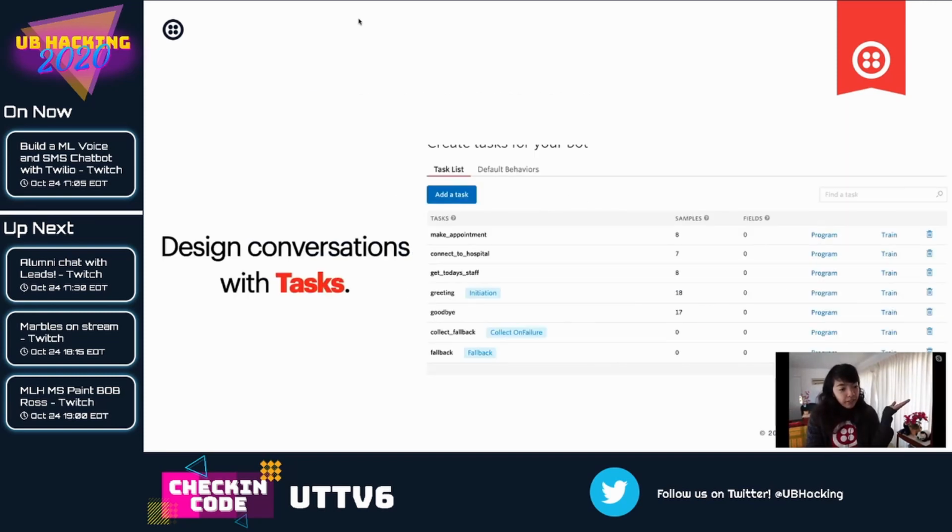What is an autopilot bot made up of? It's made up of tasks, which are what you want your bot to accomplish. Tasks represent user or customer goals and outcomes. Here we have what I call a doctor bot, that has tasks like make an appointment. So that would ask a series of questions like, what's your name? What day would you like your appointment? Which location, maybe? Which doctor? How are you feeling? And then it will take in the answers and it can save them to a database. You can analyze them, send a text message reminder before. The sky's the limit. You're building the bot here.